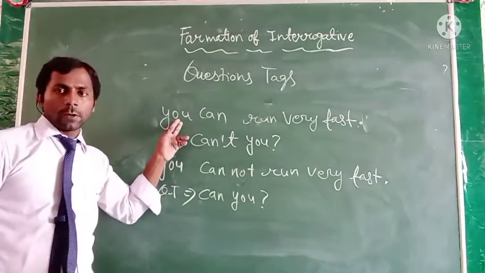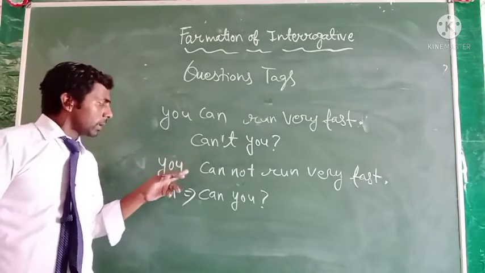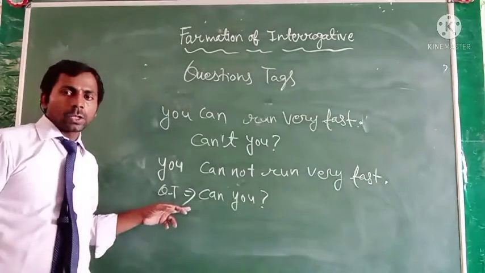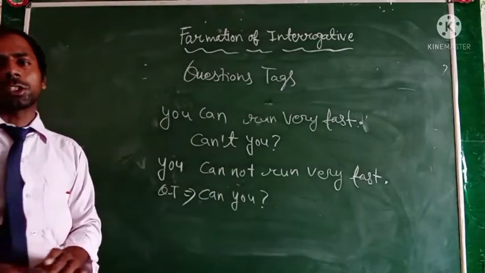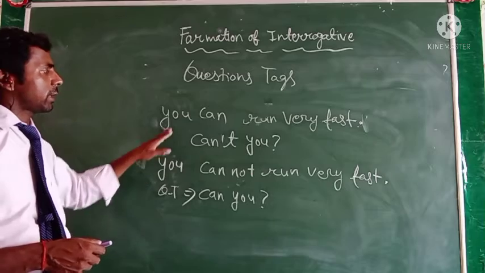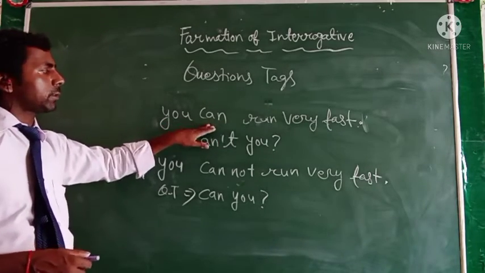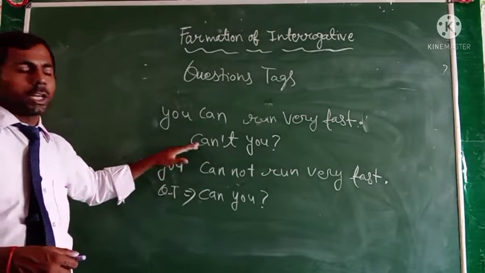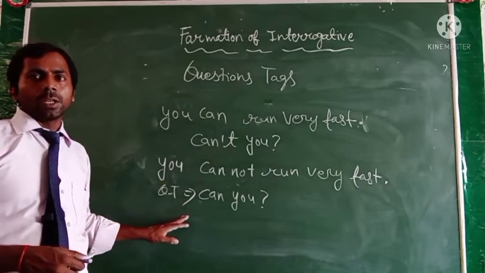If the sentence is affirmative, then we use a negative question tag, and if the statement is negative, then we have to make the question tag affirmative. Okay, if the statement is positive, the question tag will be negative. Just like that, there is the positive sentence. The statement is positive, so the question tag will be negative. And if the statement or sentence is negative, the question tag will be positive.